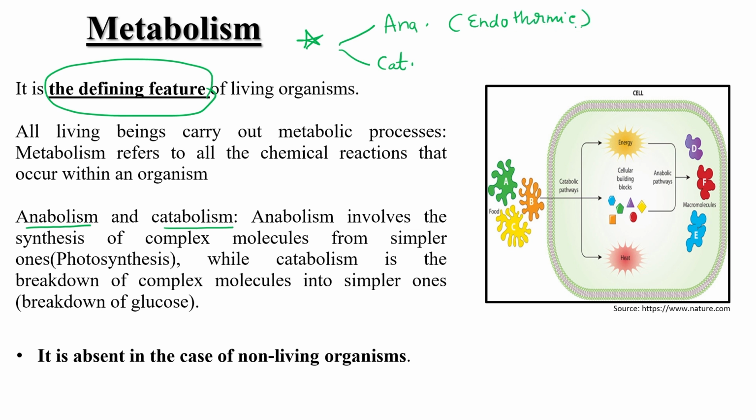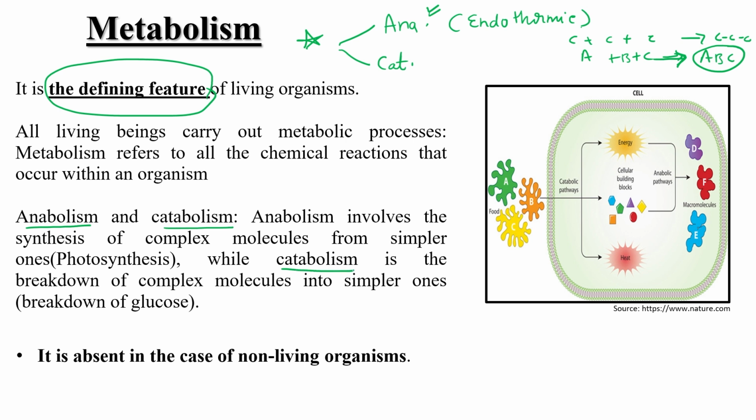Because in anabolism, with the help of multiple steps, we are able to produce a complex molecule from simple ones, for example A plus B plus C is equal to ABC. It is a complex process, and for the bond creation between the molecules we need energy. So that's why anabolism is an endothermic process.